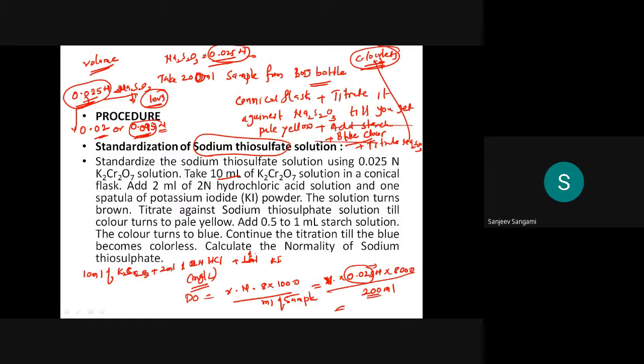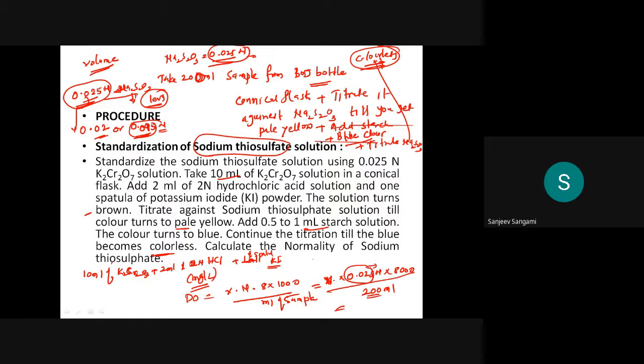This is a spoon, you can call it a spatula. You have to add it. Then normally the solution will turn brown, and titrate against the sodium thiosulfate solution till you get the pale yellow color. Then add 1.5 ml of starch solution, so the color turns to blue, and continue the titration till it becomes colorless.